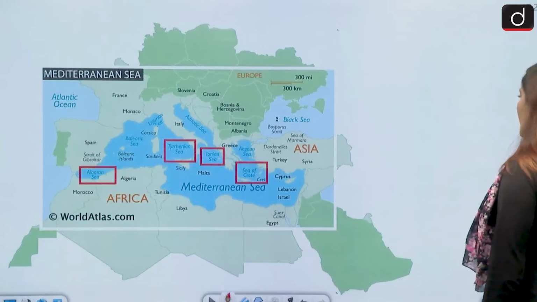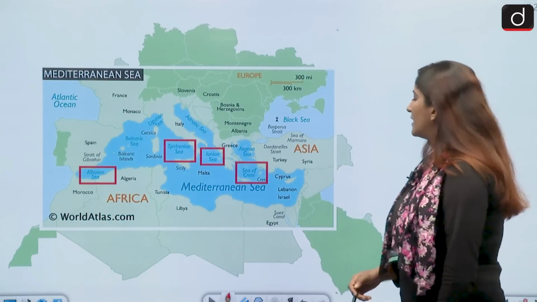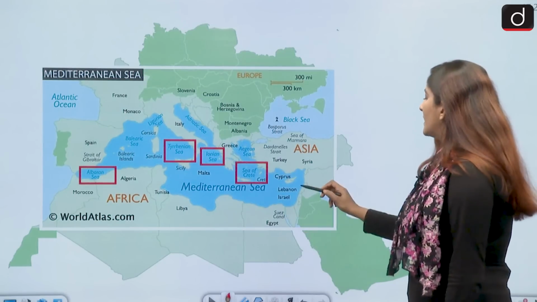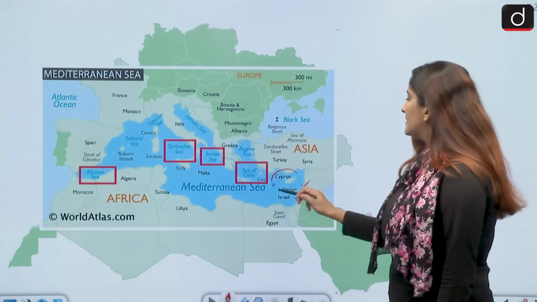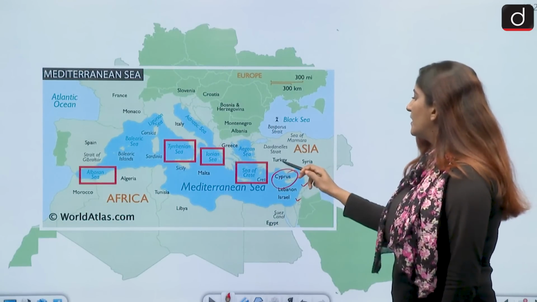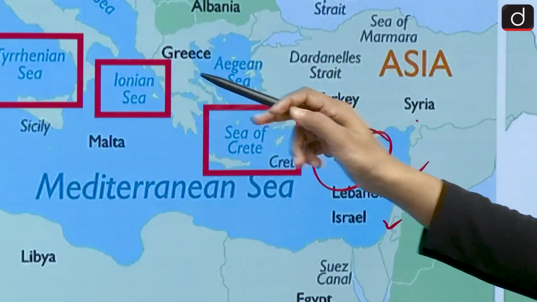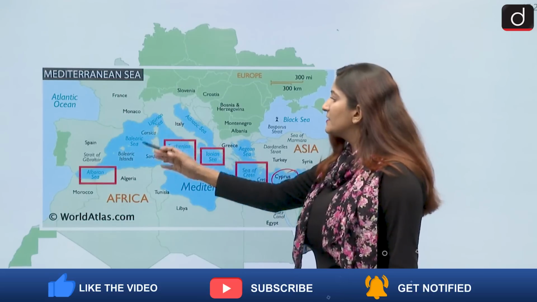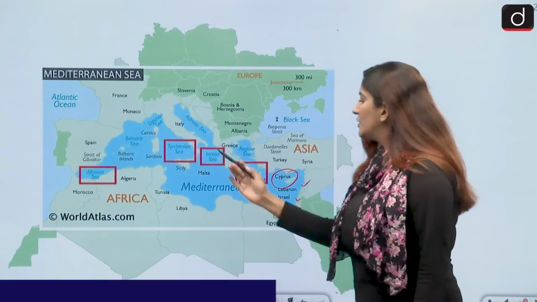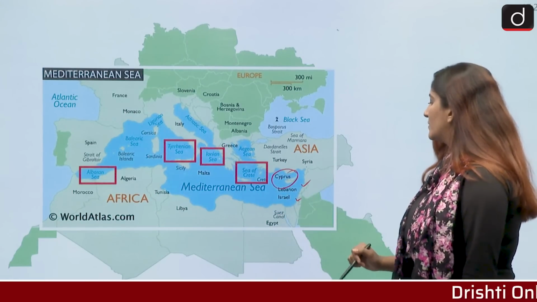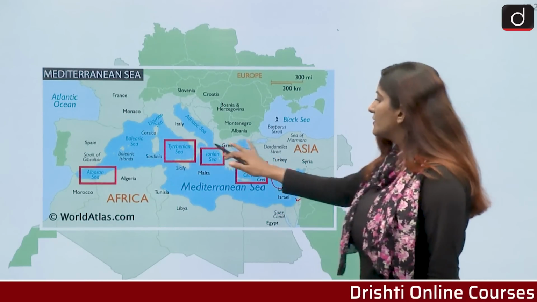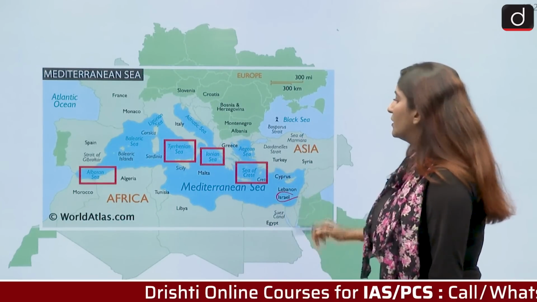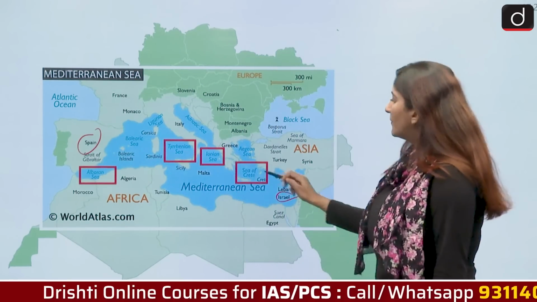Okay, so for that we have to know the map. Mediterranean Sea is bordered by many countries. Like in Asia, or Middle East, we have Lebanon, Israel, Palestine as well, Cyprus, and from Asia we have Syria, Turkey. Also here we have Greece. Then Italy also borders the Mediterranean Sea. France, Spain, Morocco, Algeria, Tunisia, Libya, and of course Egypt, right? So many water bodies also lie on the Mediterranean Sea, and the person is moving from Israel here to Spain, and the person will come across many water bodies.